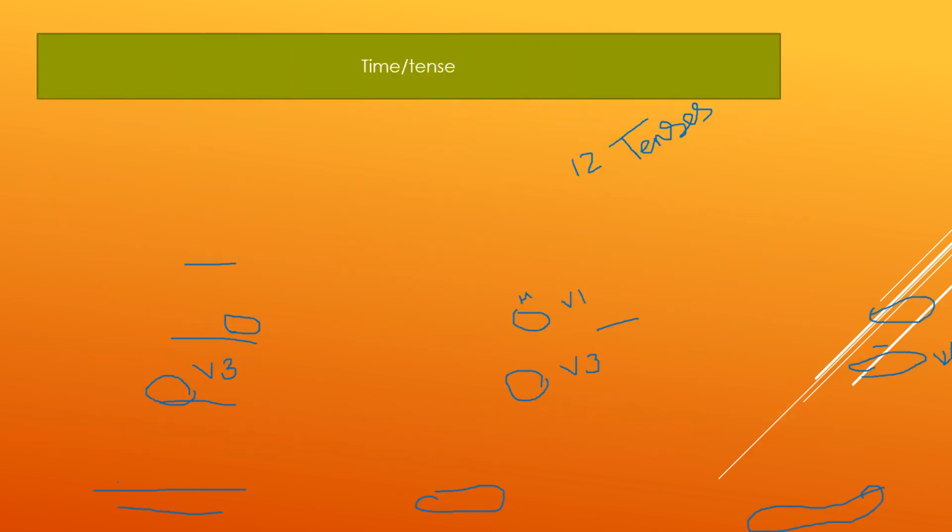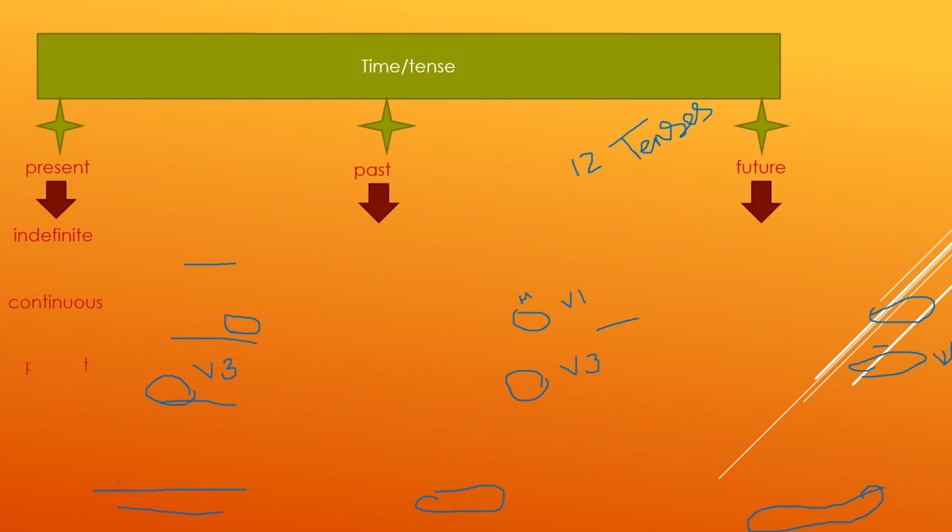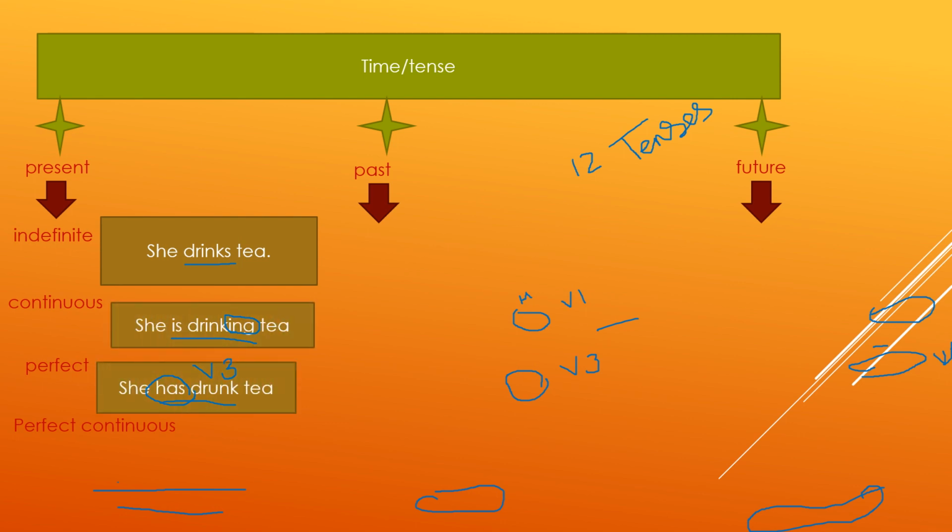So, time is basically divided into 3 parts: present, past, and future. And each time is further divided into 4 aspects. They are indefinite, continuous, perfect, perfect continuous. So, it means present indefinite tense, present continuous tense, present perfect tense, present perfect continuous.